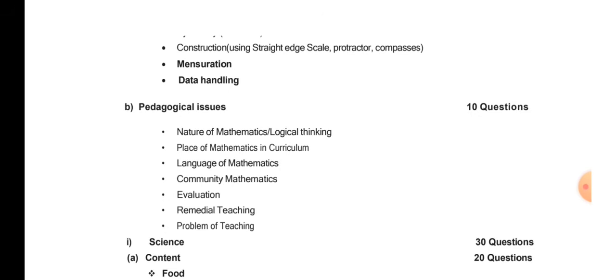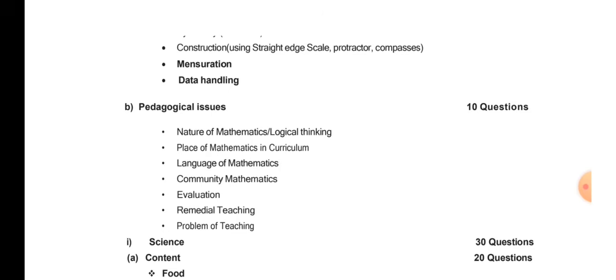What do I mean to say by this? I mean that you do not have to pass individually. It does not mean that if you don't get 15 or 20 you will fail in mathematics, not like that. Even if you get 10 in mathematics, you are still going to pass, but the required marks should be reached overall. In the case of SC and ST, I think it is 82, right? 82 or 84 it was. So you have to get that much in order to pass overall. That should be your aim.